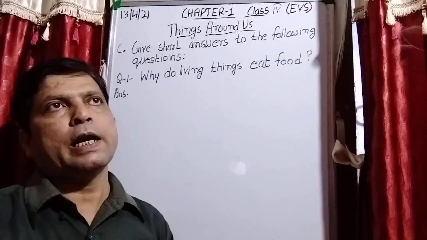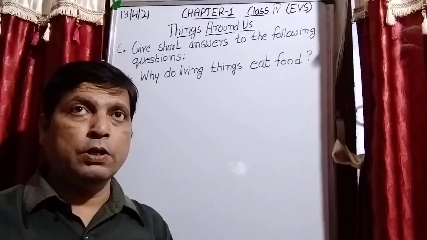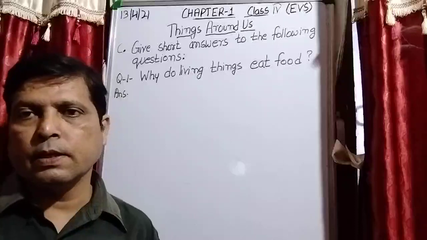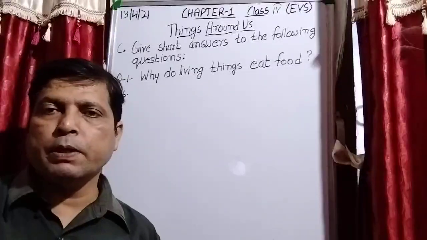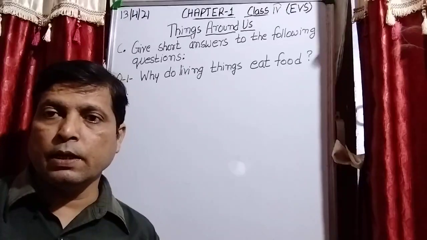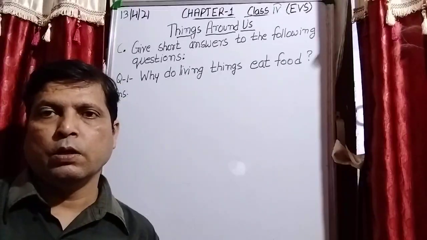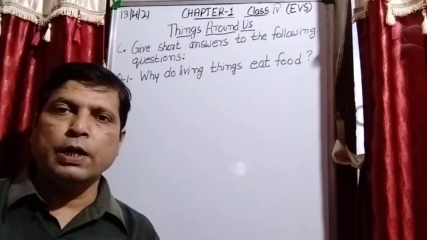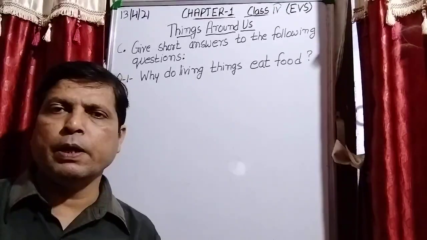I have already explained in class 3 that we should take a balanced diet. A balanced diet means the diet which contains all the nutrients in the right amount. Nutrients means carbohydrates, fats, proteins, vitamins and minerals.